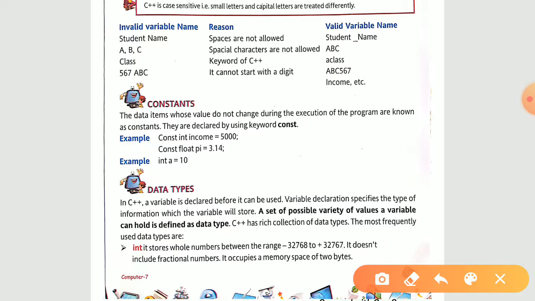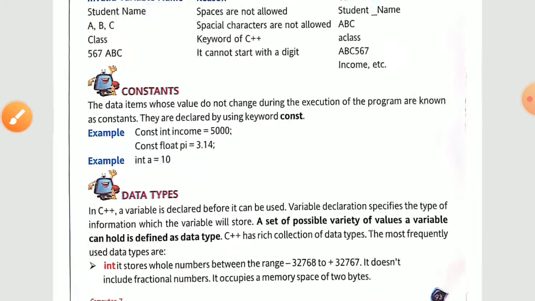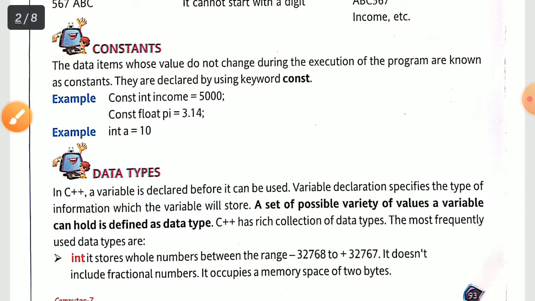The data items whose value do not change during the execution of the program are known as constants. They are declared by using a keyword const. Now you see two keywords we have studied. First is class, second is const. What you have to do is just include this const before your variable name.